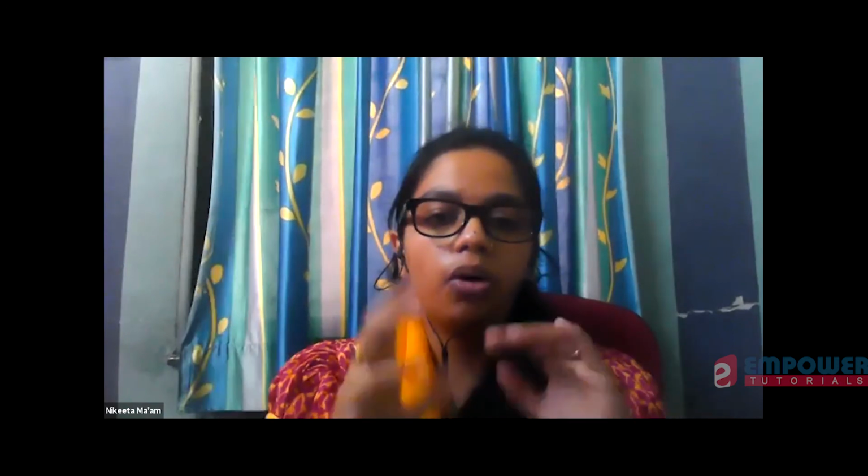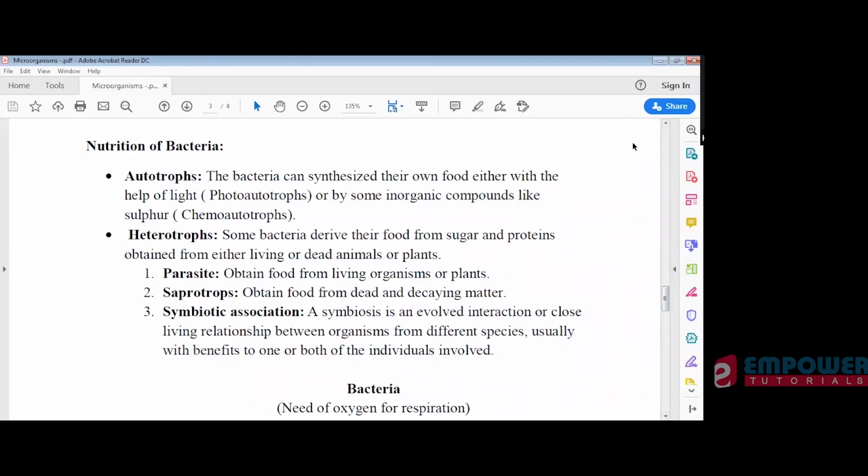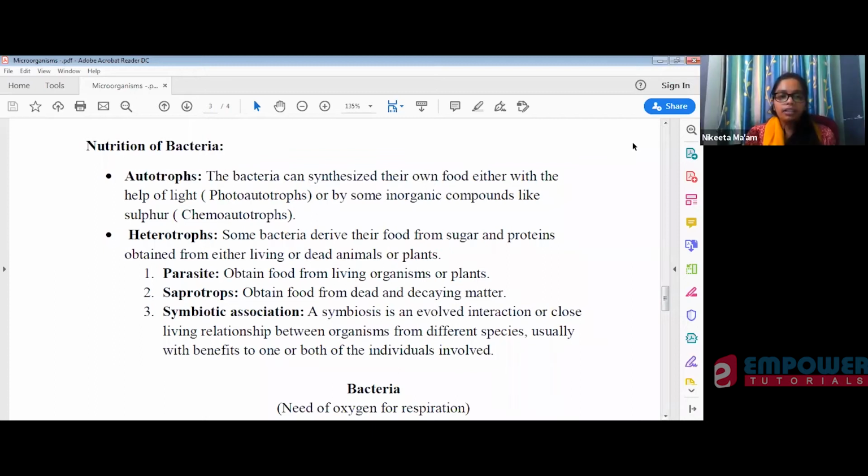Now, do you have any idea about autotrophs and heterotrophs? What are autotrophs and heterotrophs? Okay, so autotrophs are the organisms which synthesize their own food. They may synthesize their own food with the help of light, that is sunlight, or they may produce their own food using different inorganic compounds like sulfur.